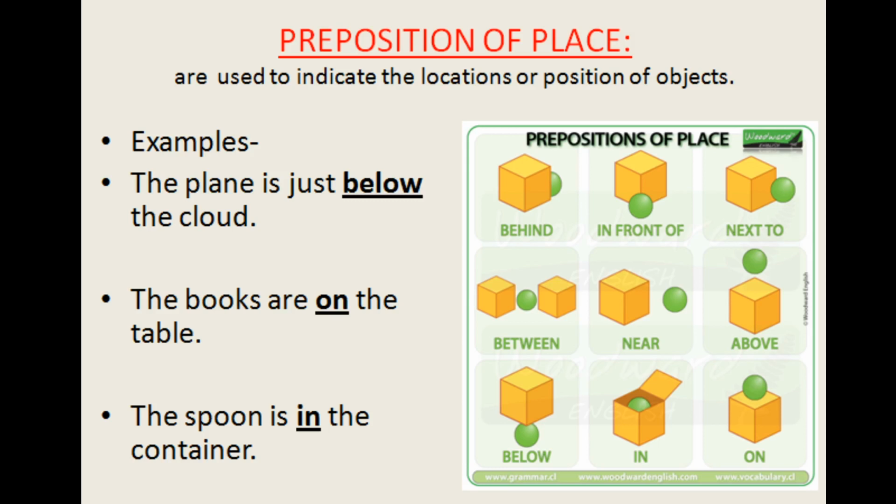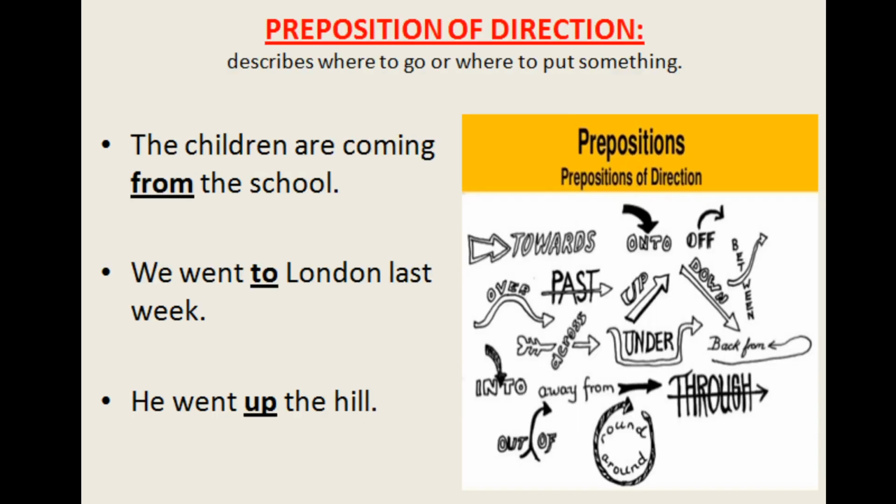Now let's look into the next type. What is it? Preposition of direction. These prepositions describe where to go or where to put something, and are called prepositions of direction. Some of the examples are to, into, of, from, between, up, and many you have just seen in the picture: toward, into, past, across. I just mentioned them here with the help of the diagram. And let me give you some sentence examples to make things clear.